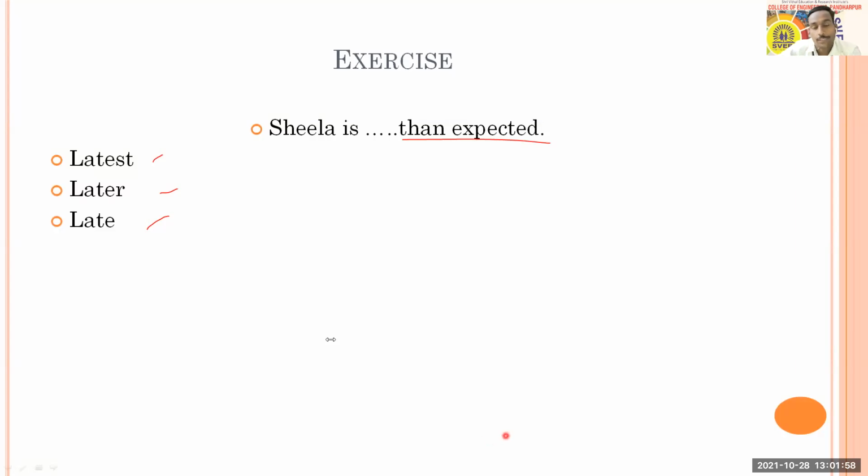All right, so you need to understand which degree this sentence is in. You'll come to know this is comparative, because of "than". So we need to use the comparative form. From latest, you will come to know that is not the comparative form. From late, that is not the comparative form either. But if you see later, it shows that it is comparative. Therefore, option B is the answer. Meenakshi and Srishti, you can reconsider it. And in the poll also, I have seen maximum people have chosen option B as the answer.